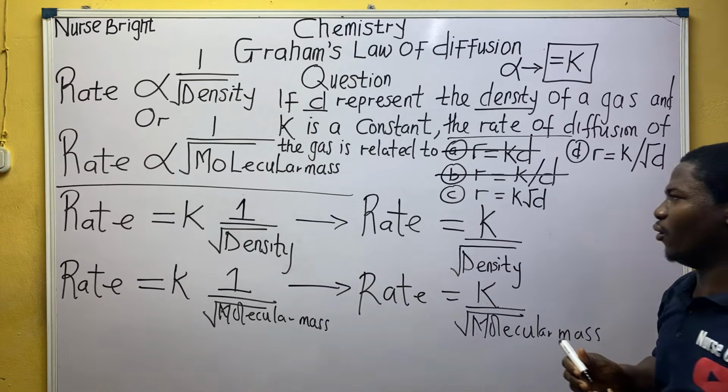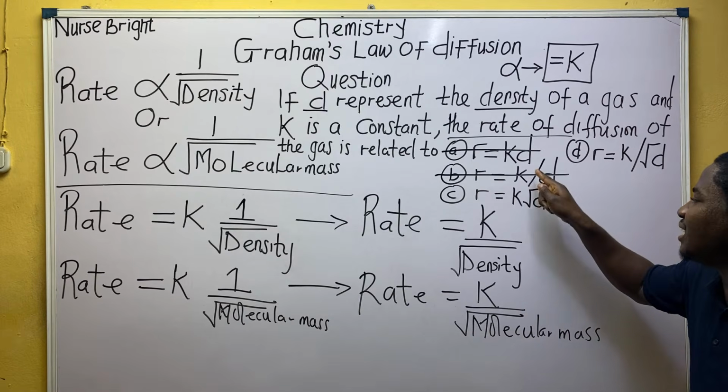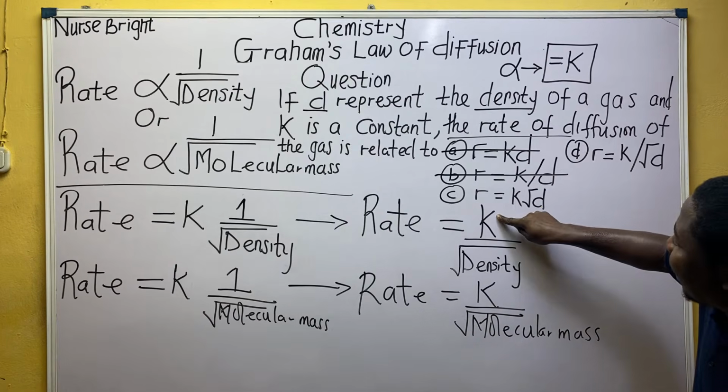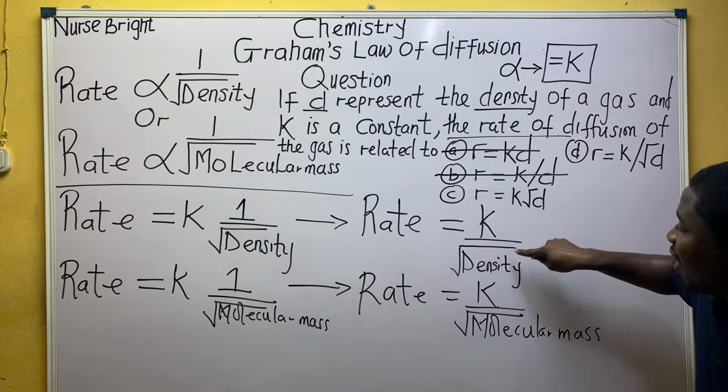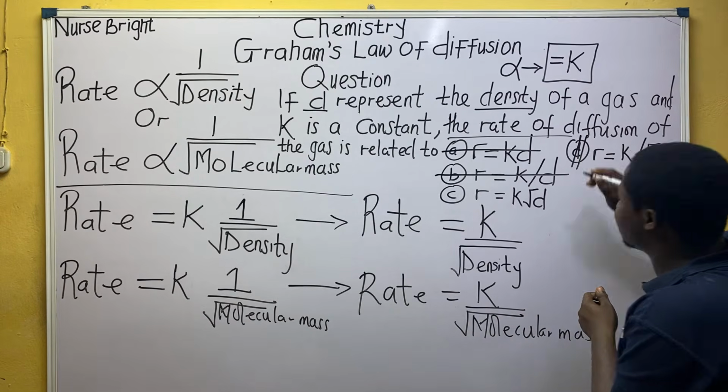B is wrong. Is it just R is equal to K times? This thing means not seeing any divide, it means times. K root D is not what I told you. Is it K root D or K over root D? K over root D. Answer to the question is D.